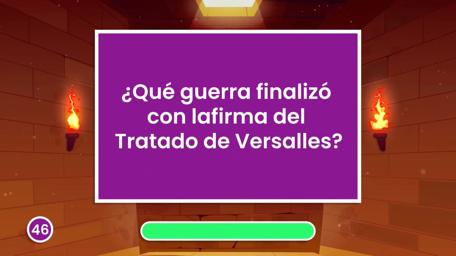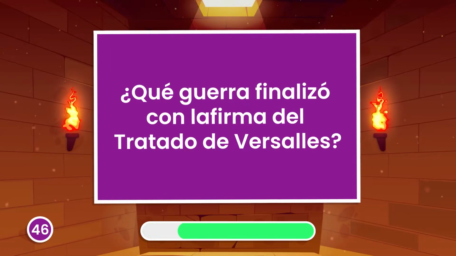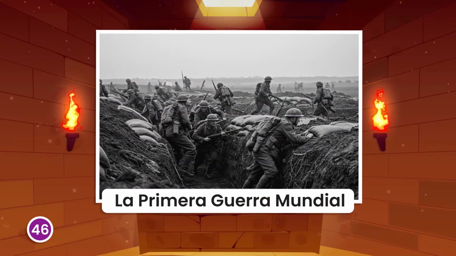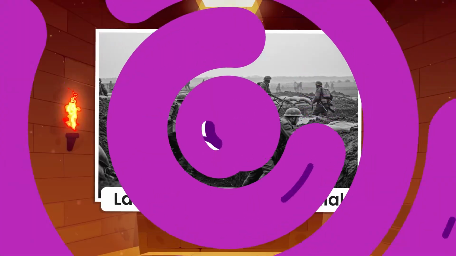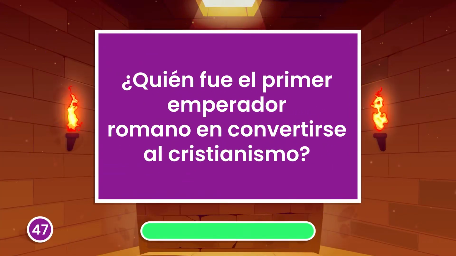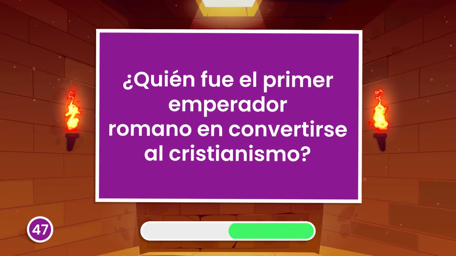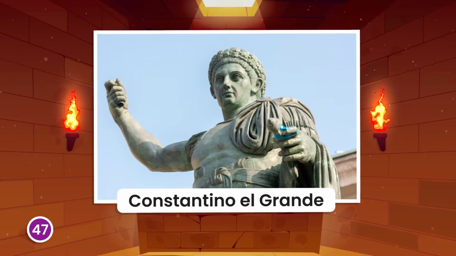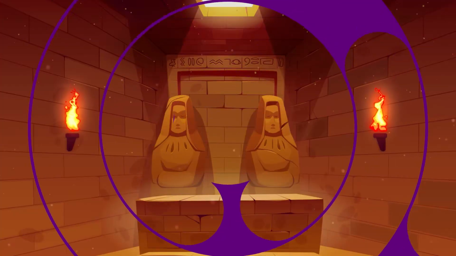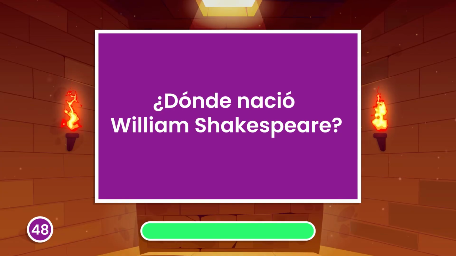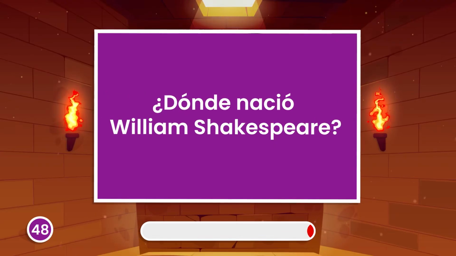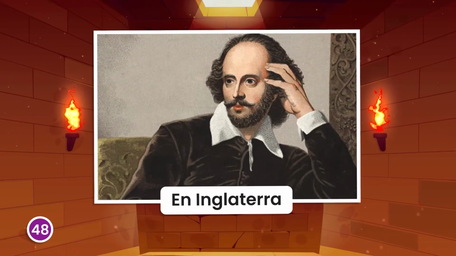Which war concluded with the Treaty of Versailles? World War I. Which Roman emperor first converted to Christianity? Constantine the Great. Where was William Shakespeare born? In England.